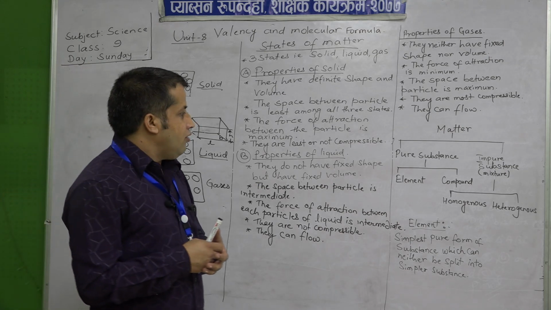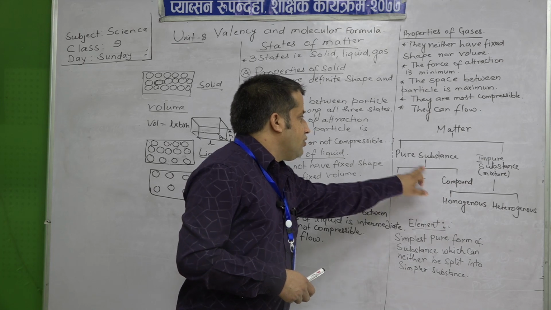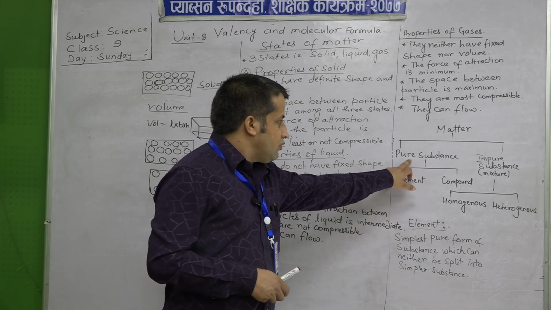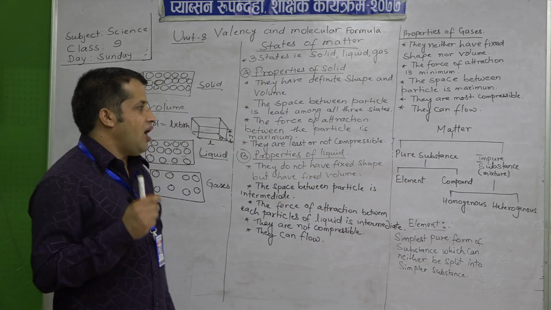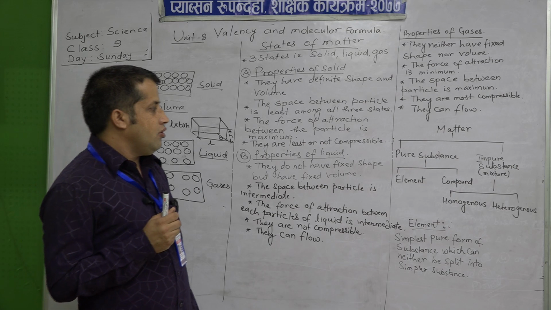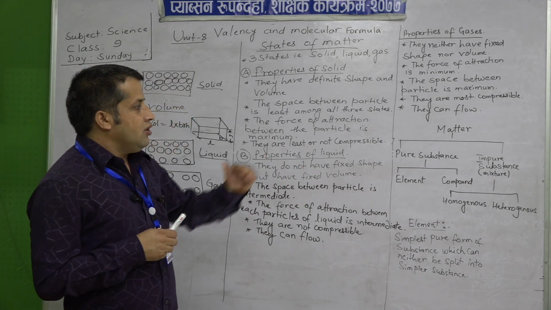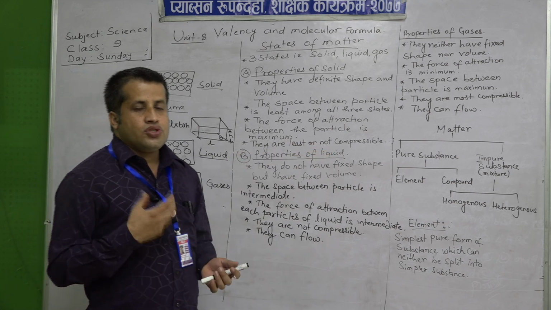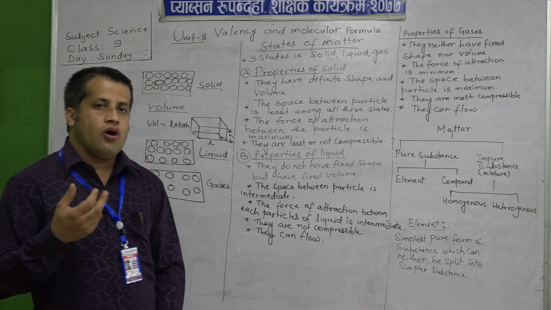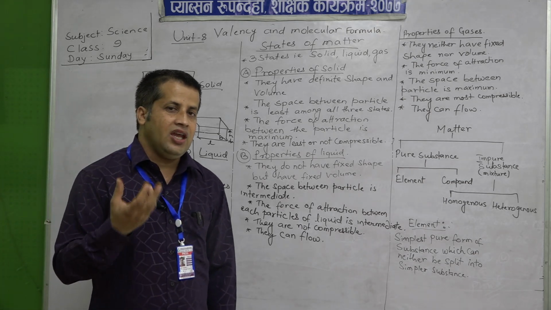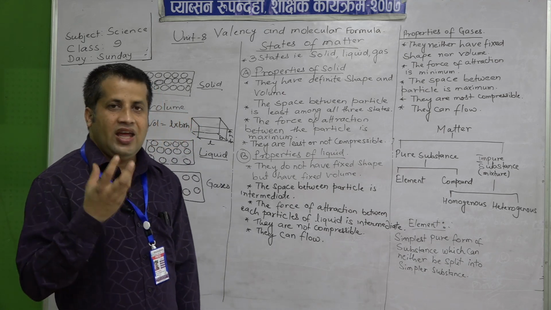Now, element and compound are the types of pure substances. And impure substance means those substances which are composed of two or more substances in any proportion.